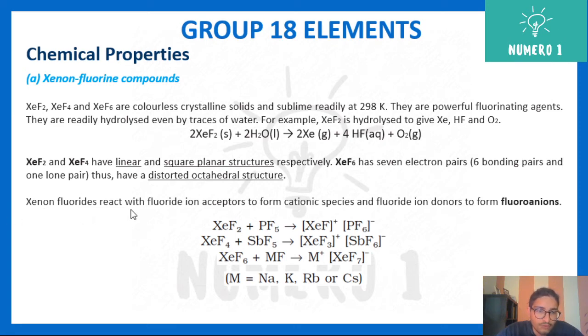Now, xenon fluorides react with fluoride ion acceptors to form cationic species and fluoride ion donors to form fluoroanions. So you can see this side is positive, this is actually negative. So one is acting as a fluoride ion acceptor and on the other side the cationic species is acting as your fluoride ion donor. And here you can see this is for any general metal, which can be your Na, K, Rb and Cs. That's your group 1.